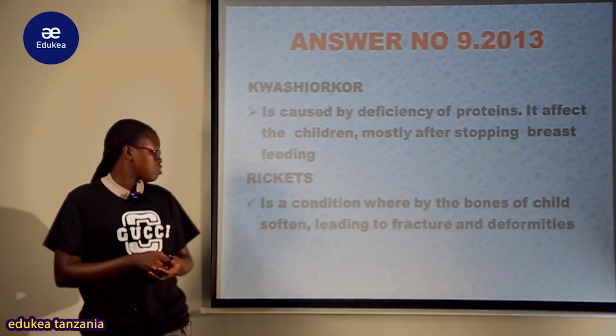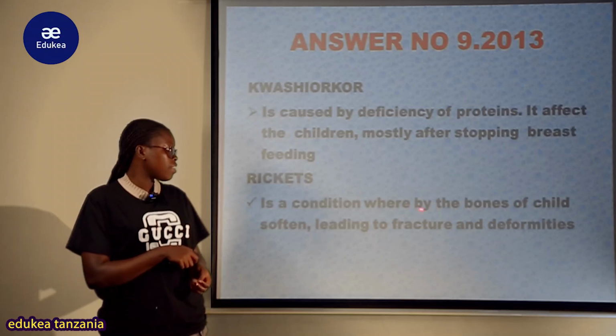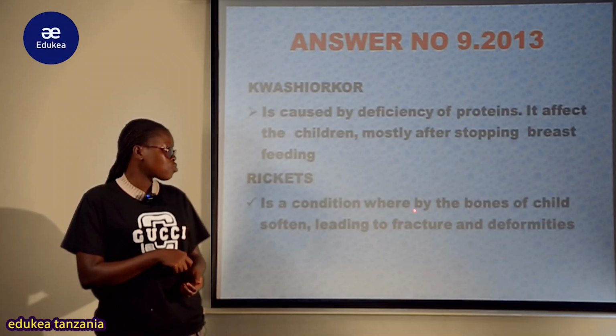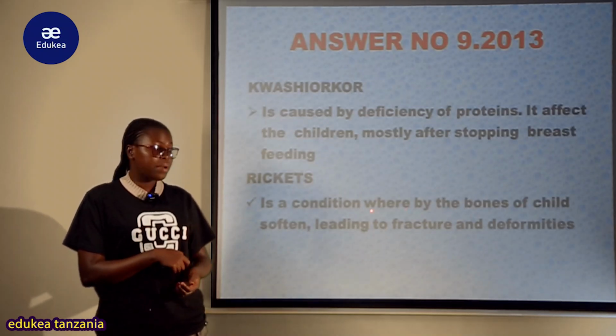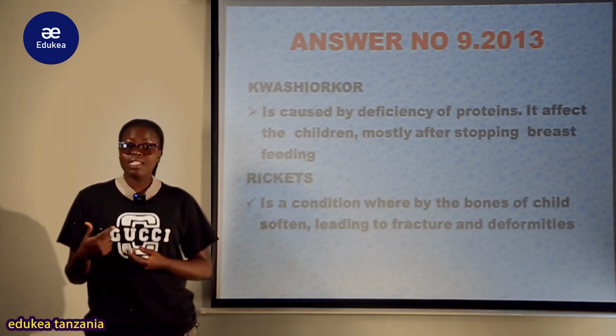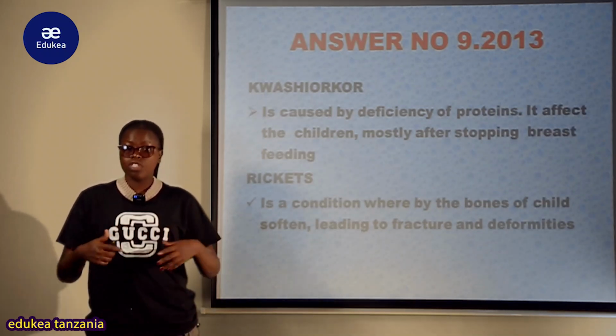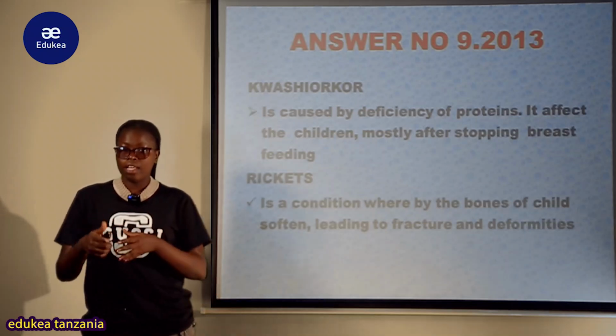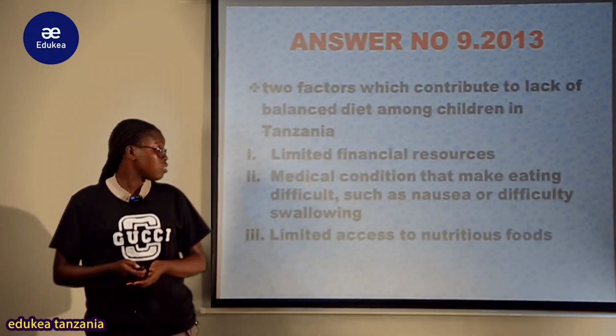normal bones are. So rickets is a condition where the bone of a child is softened, leading to fracture and deformity. Kwa hiyo hii hapa inapelekea mifupa ya mtoto inakuwa ni milaini na inakuwa ni rahisi sana katika kuvunjika, na vile vile inaonyesha deformity, inakuwa haipo in the upright position.